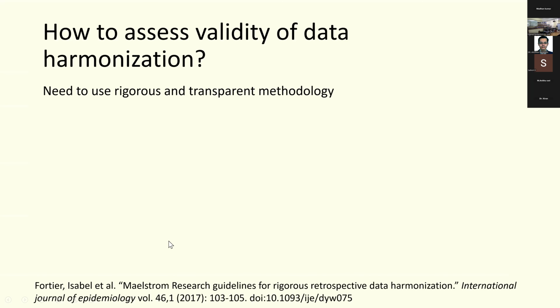So they've done data harmonization. Now, how to assess the validity? You need to have a transparent methodology. If you look at systematic reviews, we have a methodology called the PRISMA checklist. It basically tells you a transparent way of how they did the systematic review. For RCTs, you use something called the CONSORT checklist. And for cohort studies, you present data with a STROBE checklist.